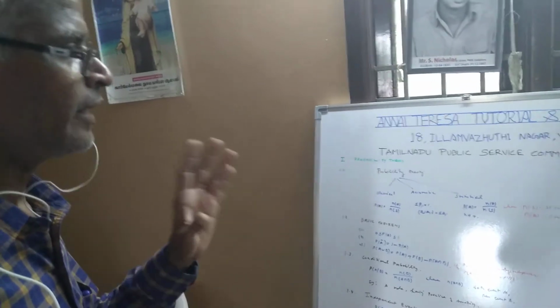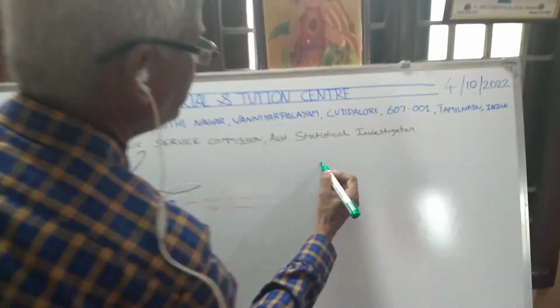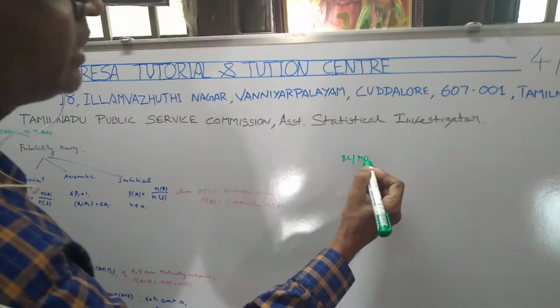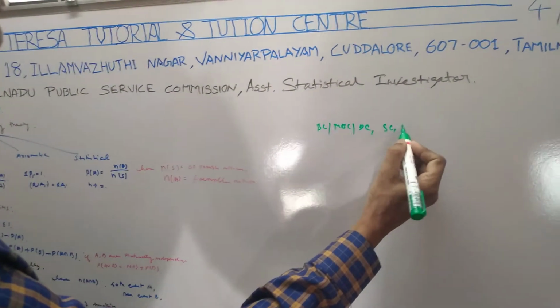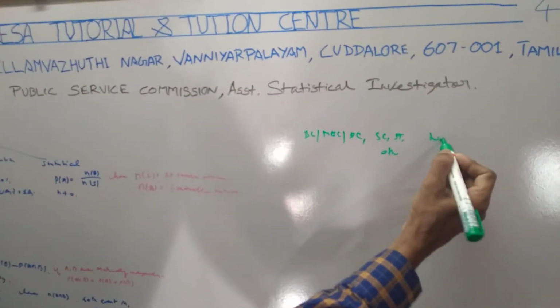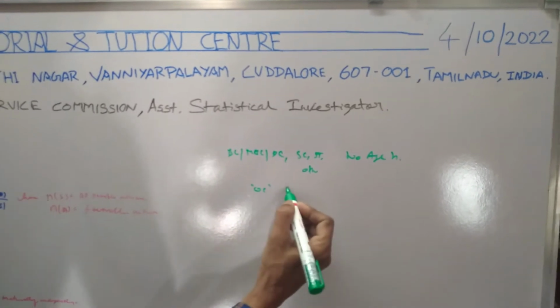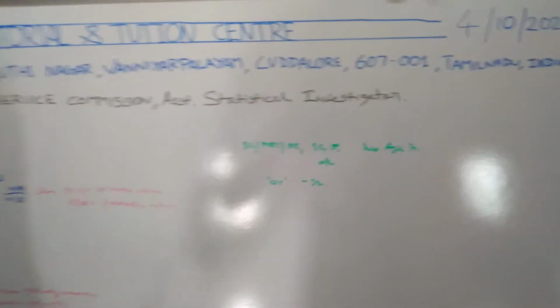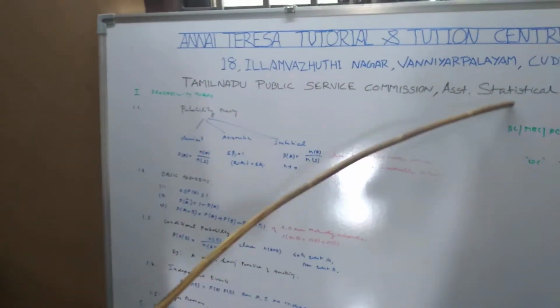Regarding the age limit, for BC, MBC, denotified communities, SC, ST, other than OC, there is no age limit. This is very important. For OC, the age limit is 32.